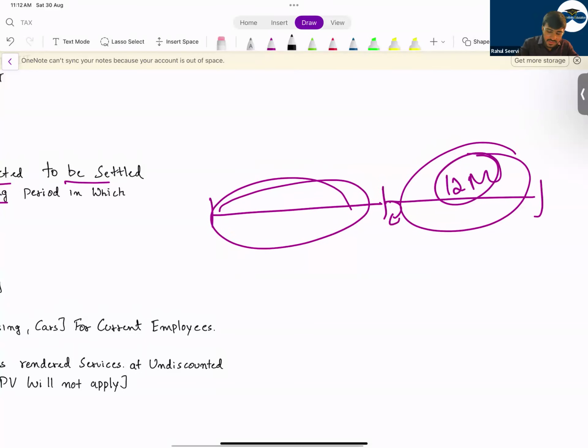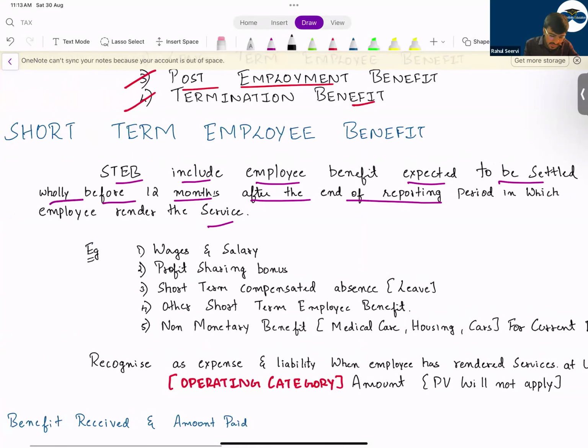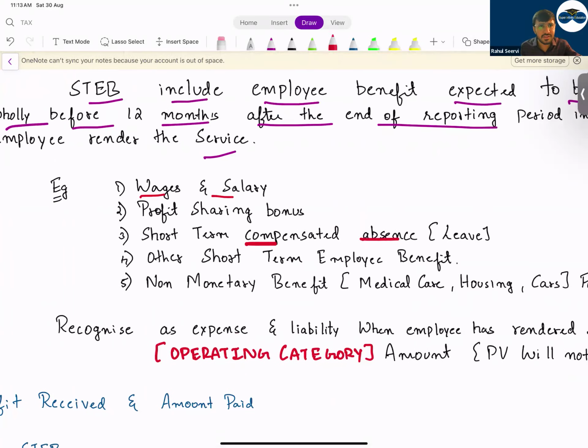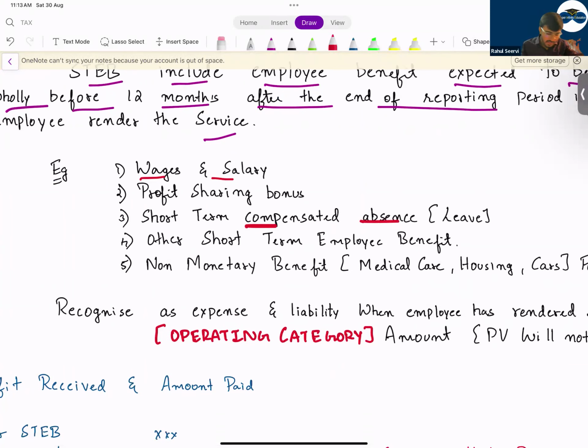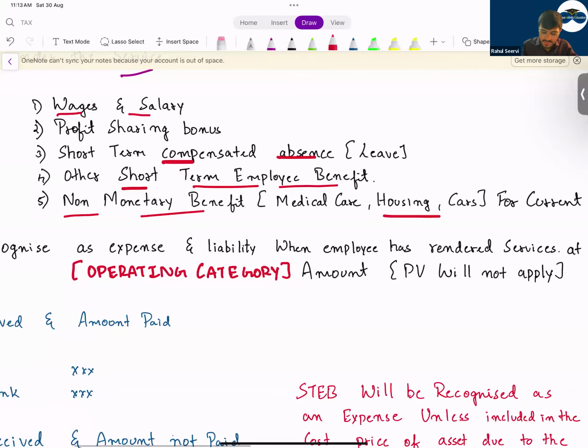But will the company record the expense next year? No, the company will record the expense this year based on the accrual and matching principle. Now examples, see here: wages and salary, profit sharing, bonus. If the company is giving some bonus, then short-term compensated leave. If you have taken any leave, etc., how will the company do the accounting? We'll see that. Other short-term employee benefits also include non-monetary benefits like medical care, housing, etc.